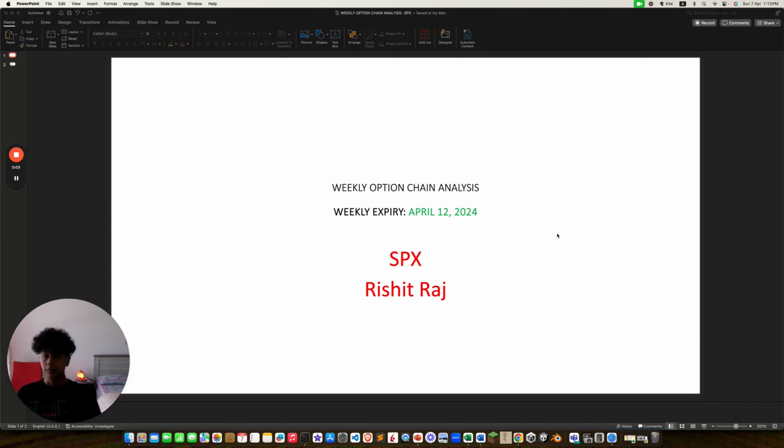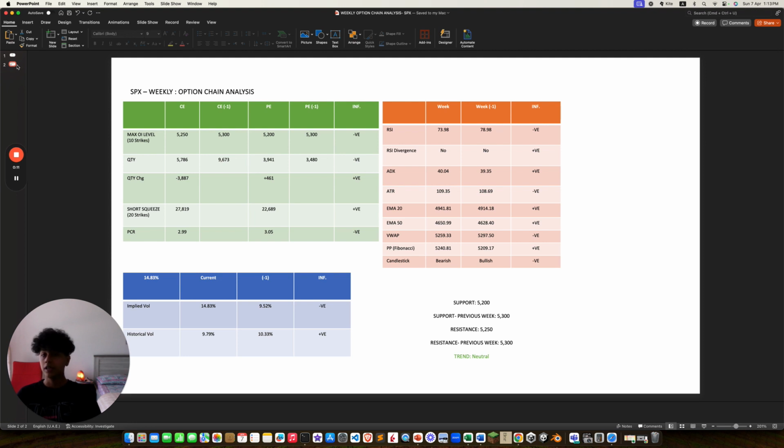Today is the 7th of April 2024 and I'm going to be going over my weekly option chain analysis for S&P 500 for the week ending on 12. We can see that both the CE and PE have gone down, which is negative. Quantity is higher for CE, which is negative. The change is higher for PE, which is positive. Short squeeze is higher for CE, which is positive.